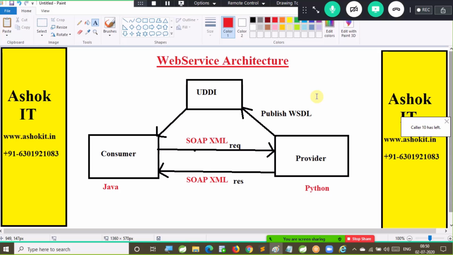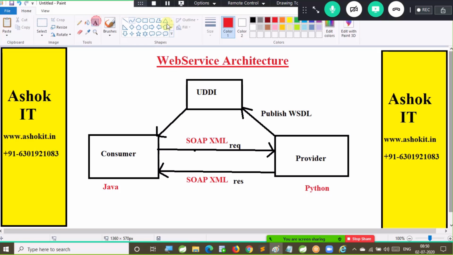Then the problem is solved. These two applications are communicating with each other by using SOAP XML as a mediator. SOAP XML is called a transporter. From the consumer, data will go to the provider in SOAP. From the provider, data will come to the consumer in SOAP. SOAP is called a transporter.